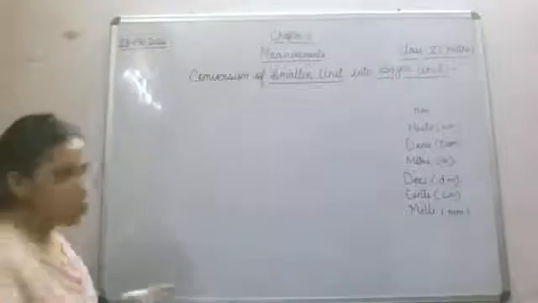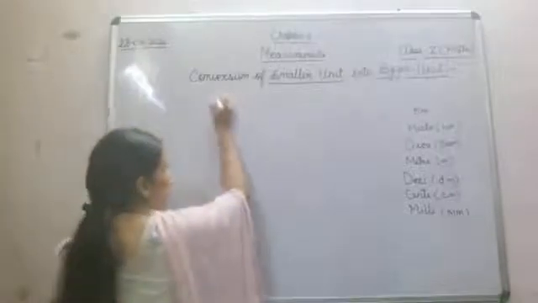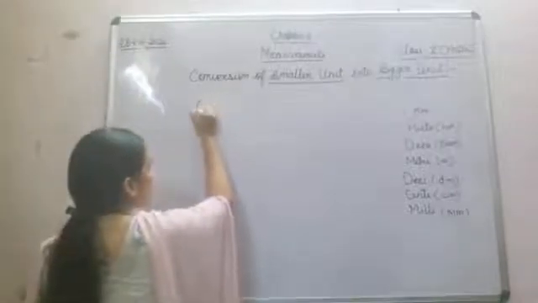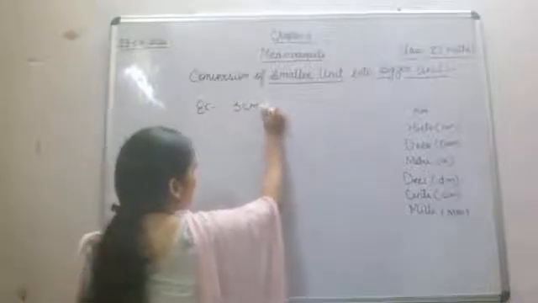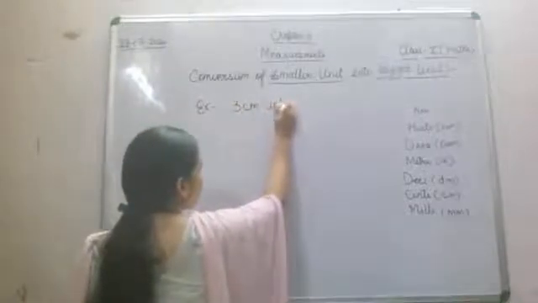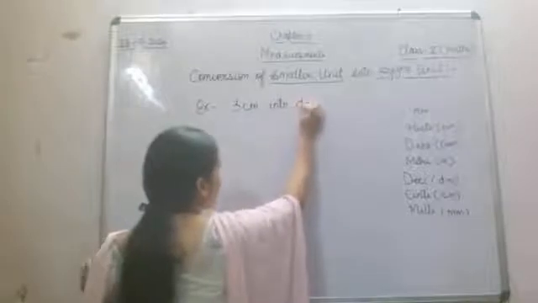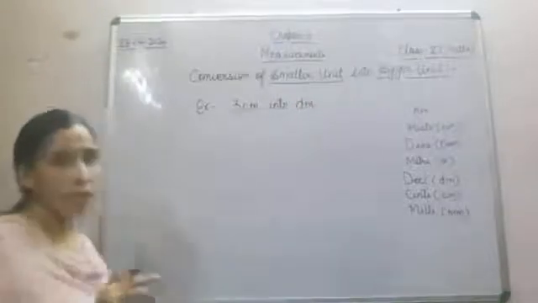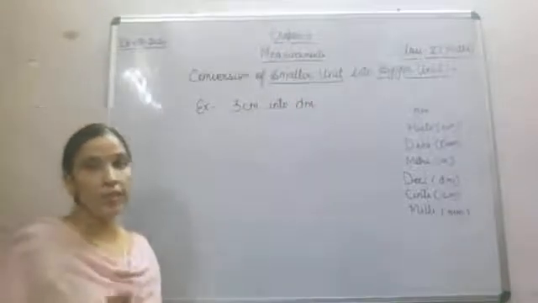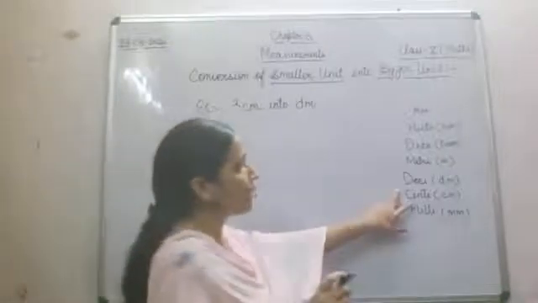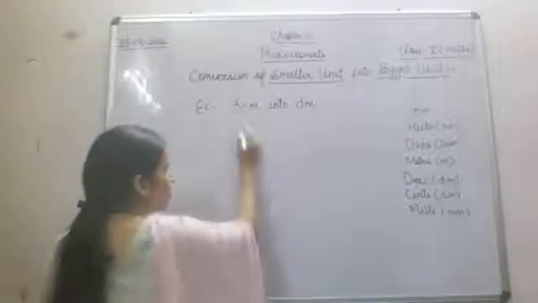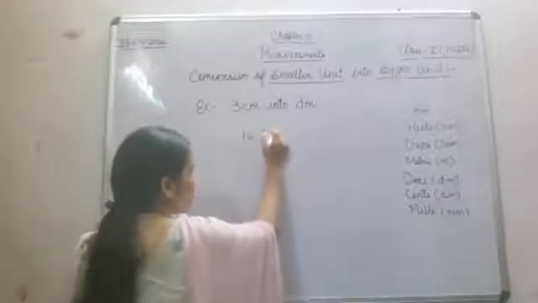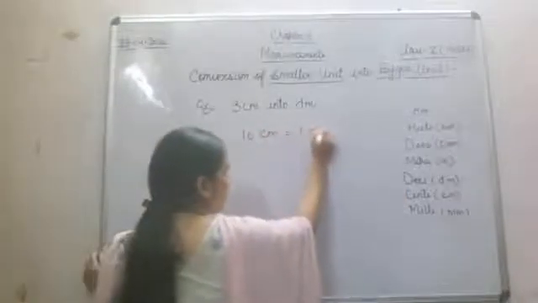Let's say you have to convert, next example, 3 centimeter into decimeter. Now this conversion you have to do. 3 centimeter into decimeter. Now 10 centimeter is equal to 1 decimeter.